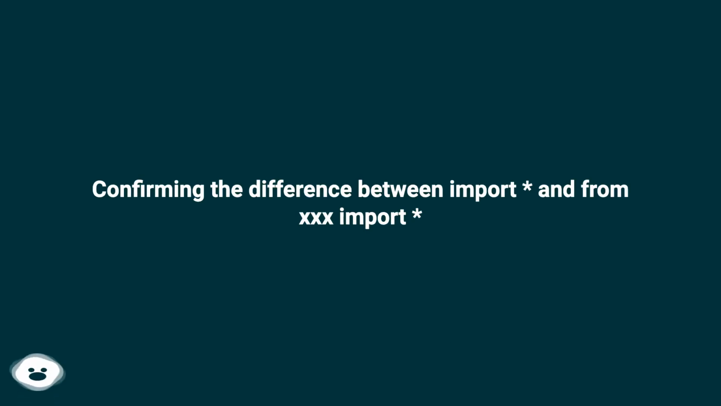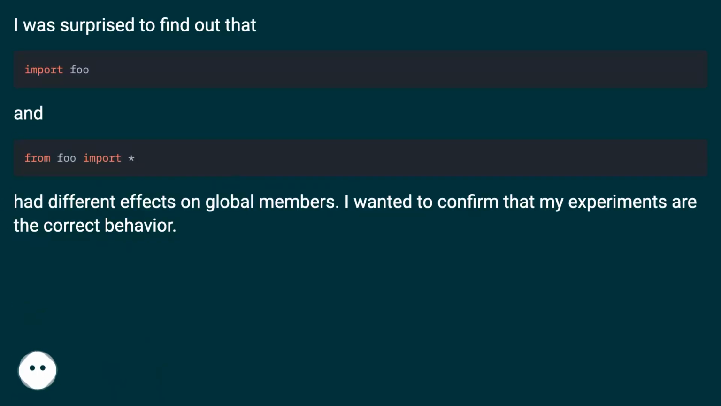Confirming the difference between "import foo" and "from foo import x". I was surprised to find out that they had different effects on global members. I wanted to confirm that my experiments are the correct behavior.